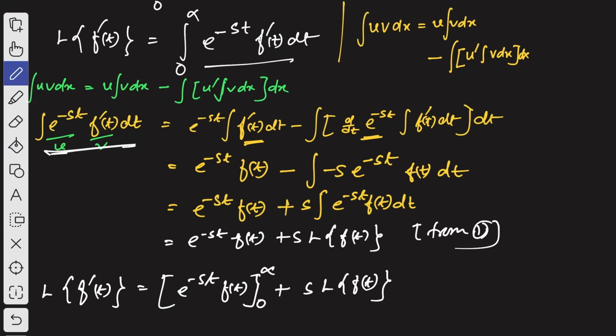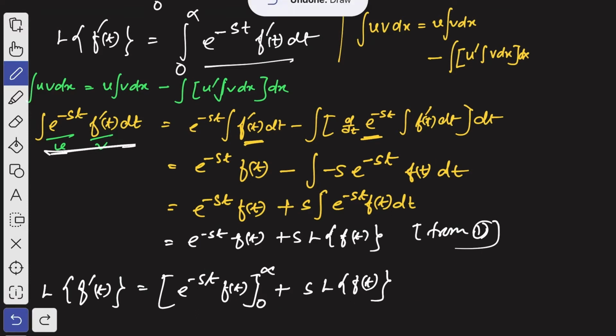Now here you see, when you put infinity here, it's going to be 0, and when you put 0 here, e to the power 0 will be 1, and 1 into f of, and this t also should be replaced by 0.